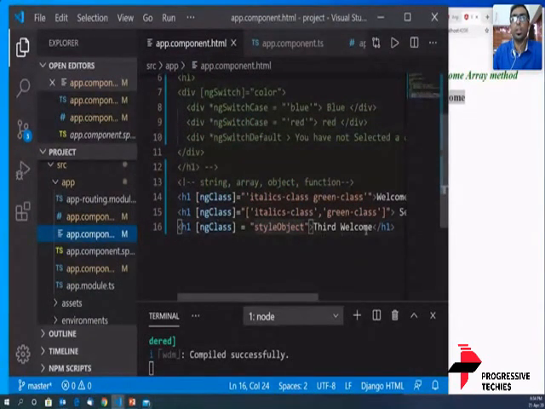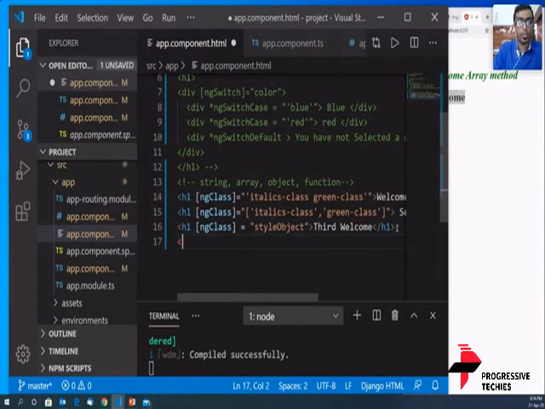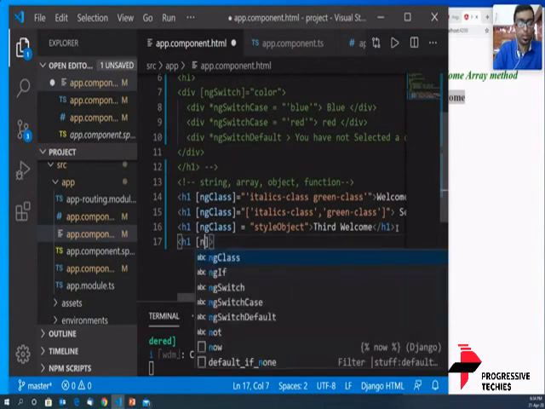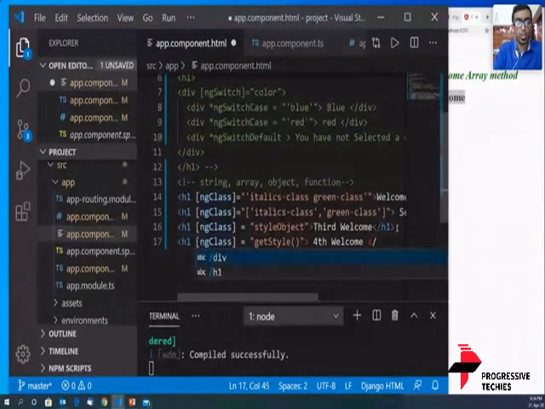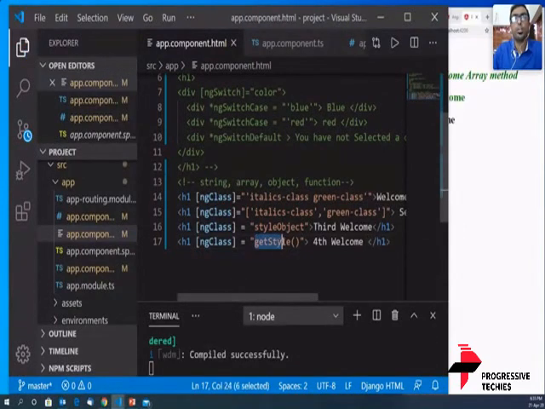Now the next way is by using a function. You can actually return. So let's start with again an h1, and in that we're going to have an ngClass, and it's equal to getStyle. And this is going to be the fourth welcome. We're going to say /h1. And what we're going to do, we're going to define a function getStyle.